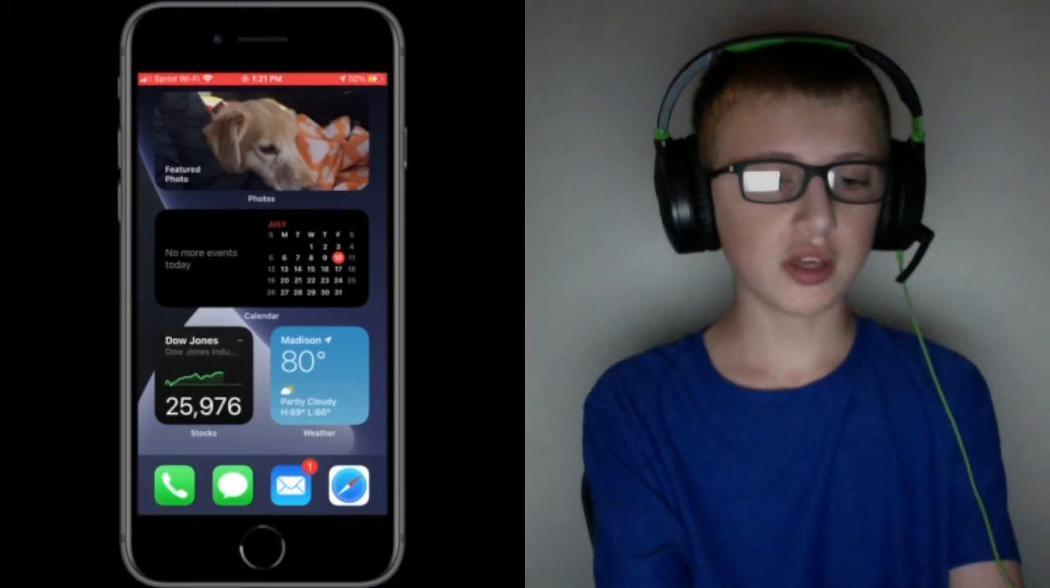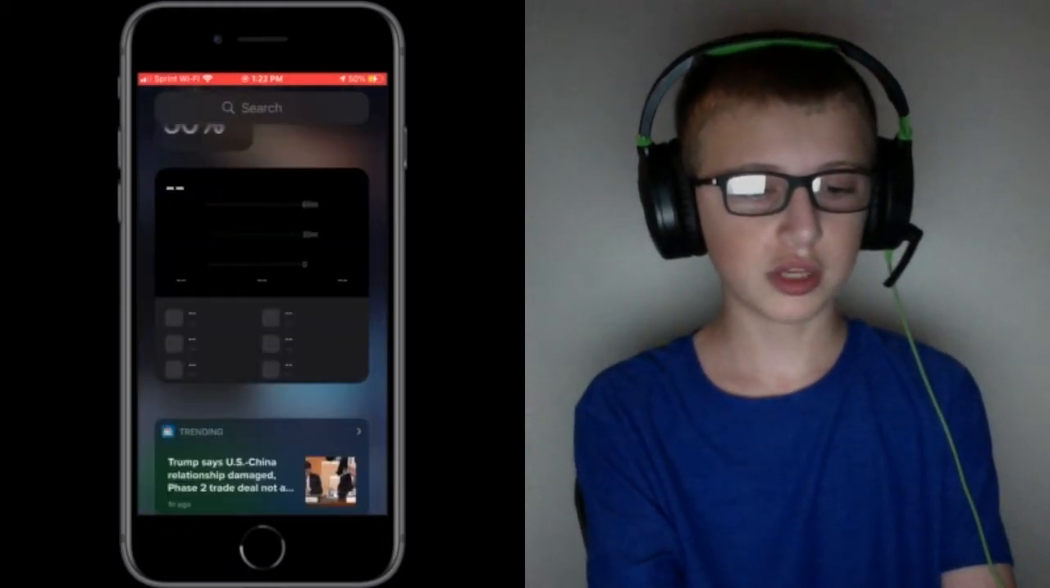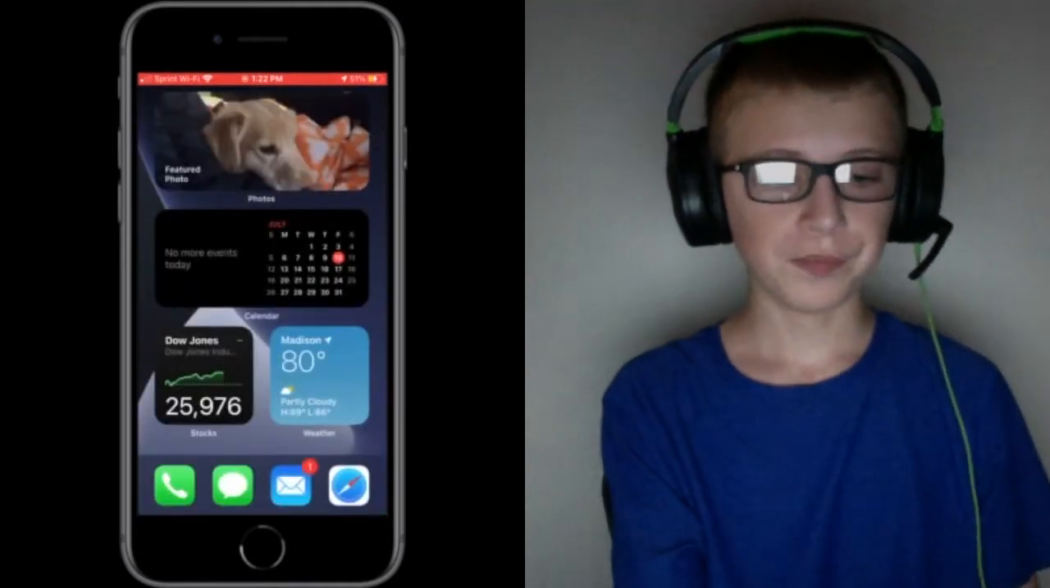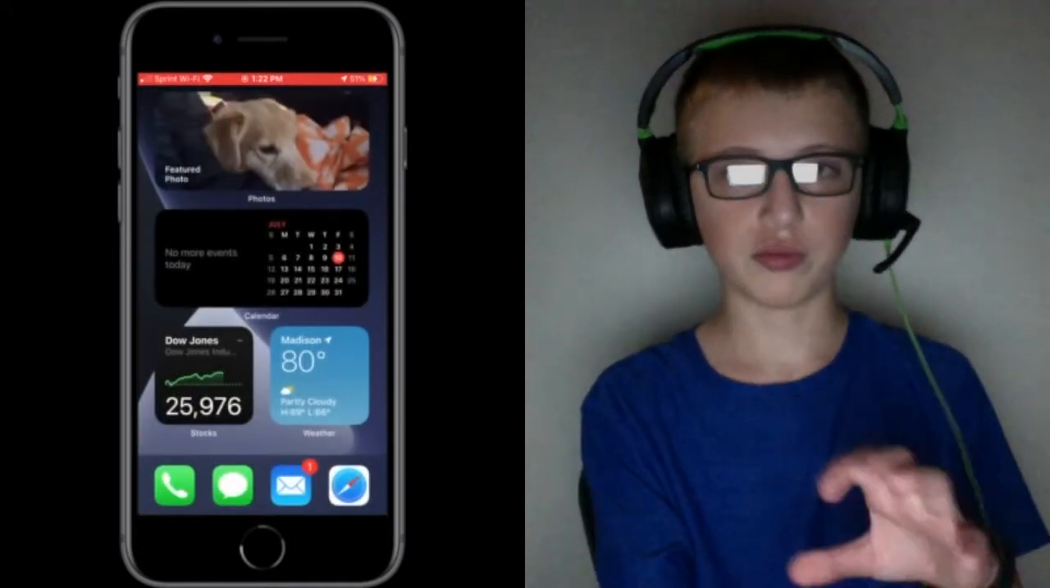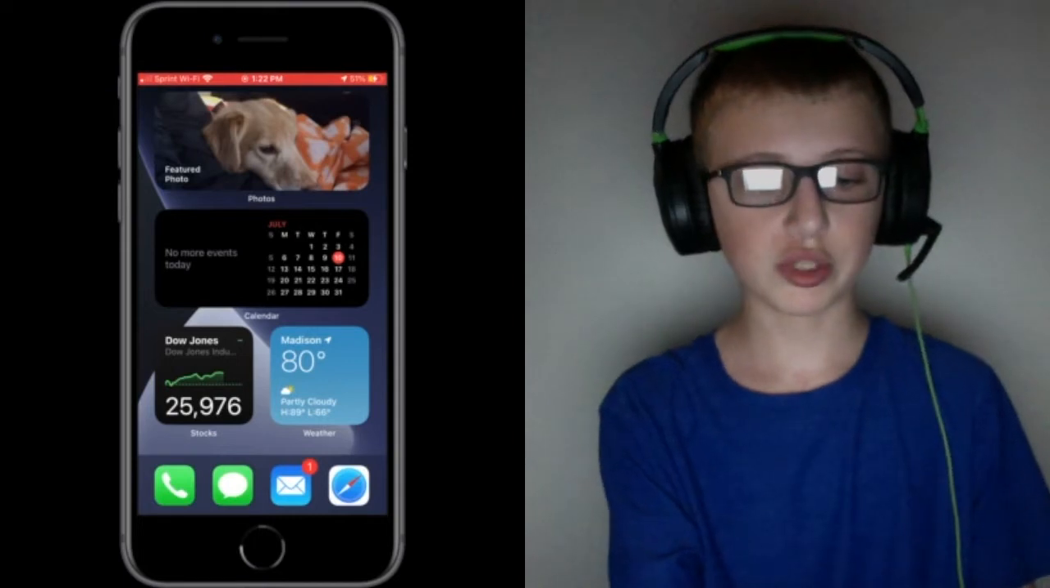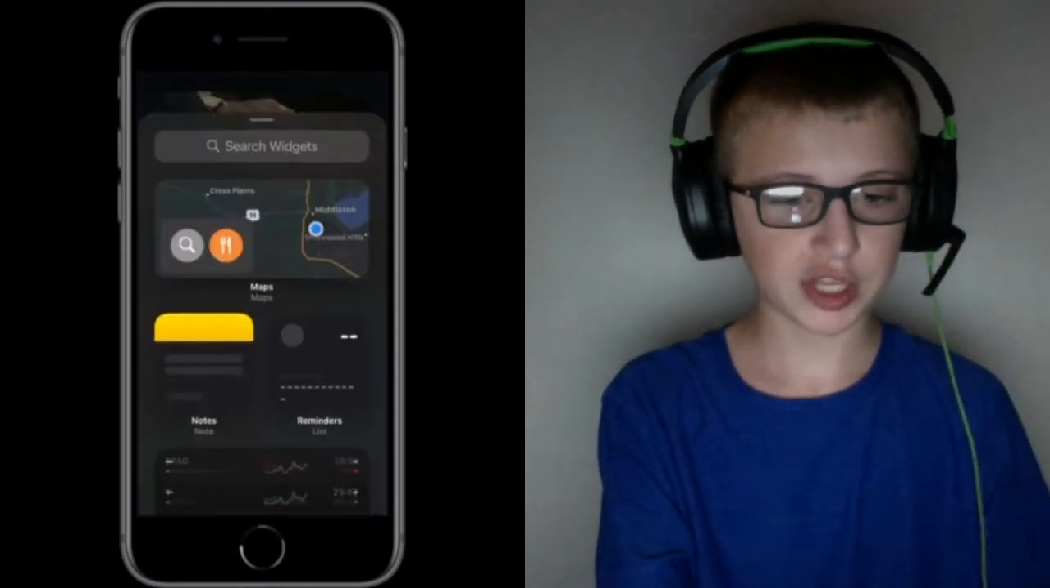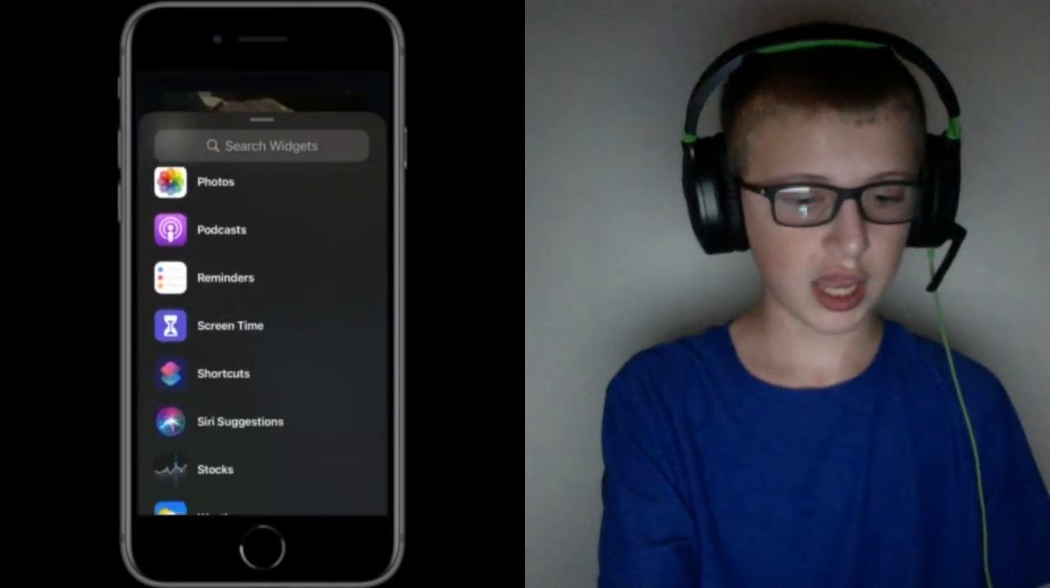So basically, this is what widgets used to be, you know, just little boxes. They were only there when you swipe left, not on the home screen. Now you can put them on the home screen if you would like. It's really simple. You just tap here, tap that plus sign, and then you can add any widget you want.